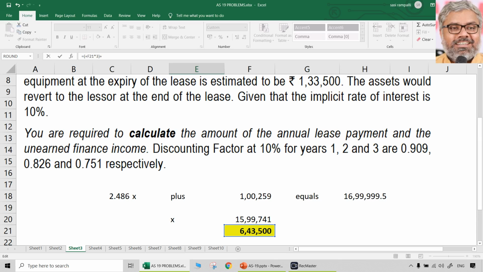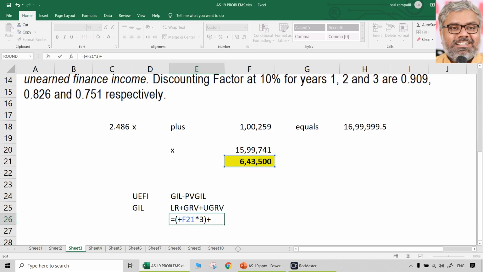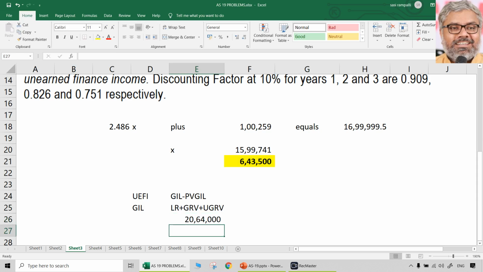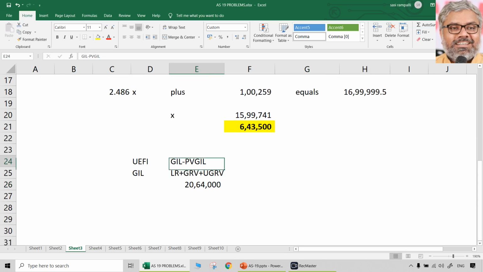Plus residual value, guaranteed or unguaranteed, both it is same. That is only unguaranteed, 1,33,500. If you add, this is gross investment in lease, 20,64,000.